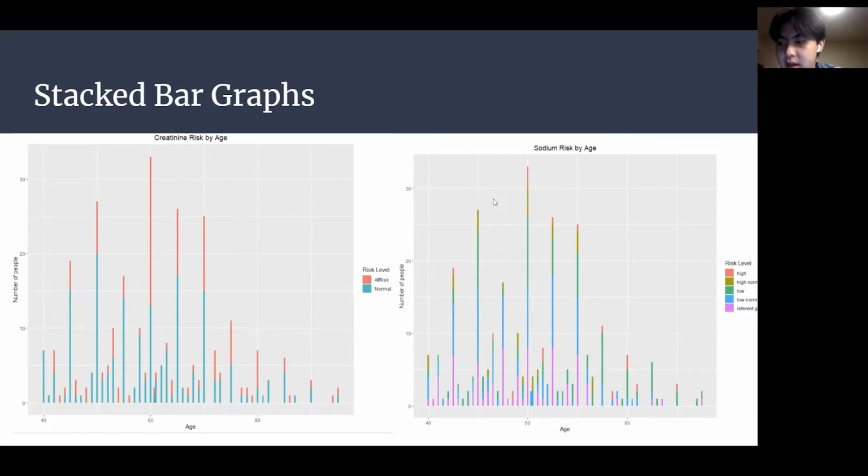And our second stacked bar graph actually shows sodium risk of heart failure by age. These two graphs allow us to visualize which age groups are the most at risk for heart failure due to creatinine and sodium levels, which after some research, these two factors, sodium and creatinine, are actually very correlated towards heart failure.